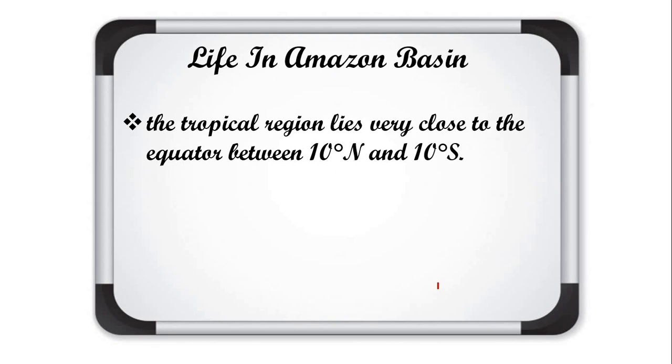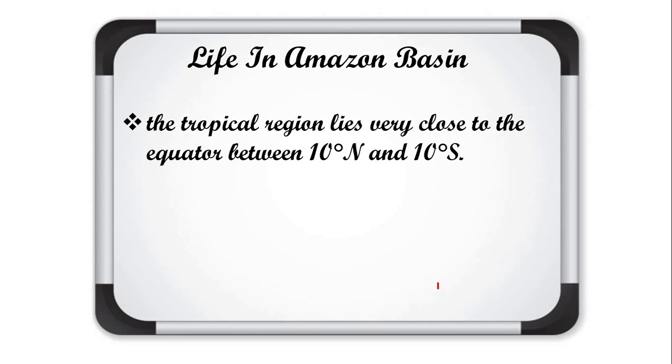Okay, so friends, here two words are used: tropical region, equator. So what do you mean by tropical region? Yes friends, as we have studied in our previous lectures, and you have studied in your previous classes also about the important latitudes.